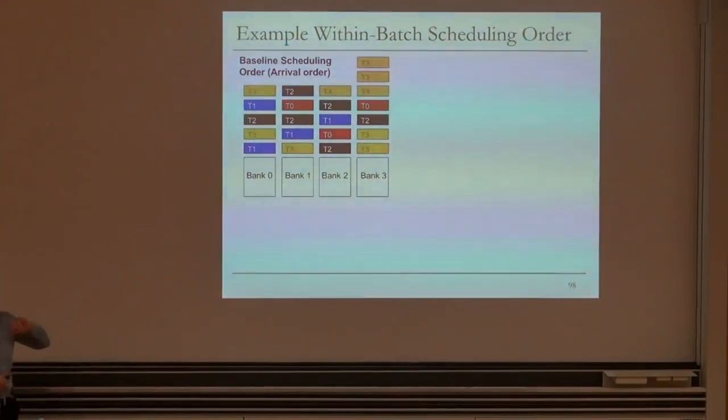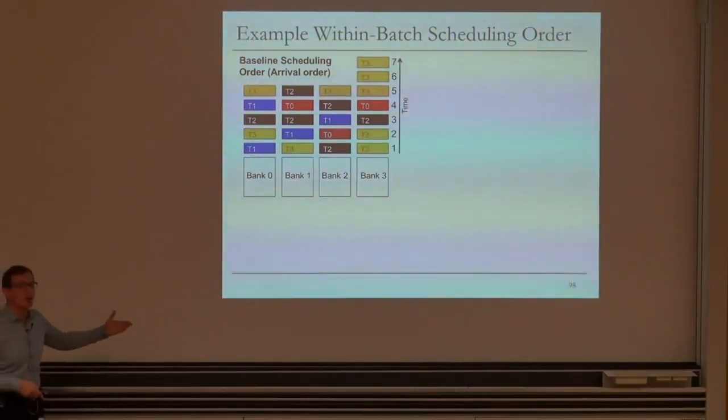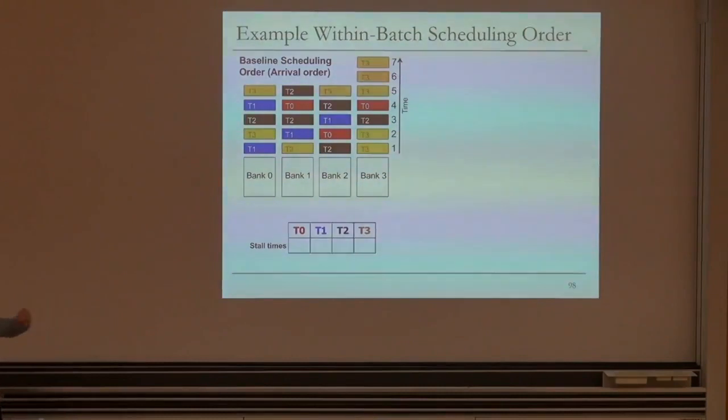So let's take a look at the baseline scheduling order. Let's assume this is the arrival order. It's first come, first serve. If you use this scheduling order, I'm going to assign some time units. Assume that each request takes 1 bank access latency over here. Let's take a look at how long it takes for each thread to finish its requests. Thread 0, basically this is the order of requests, and thread 0's last request gets serviced after 4 time units.